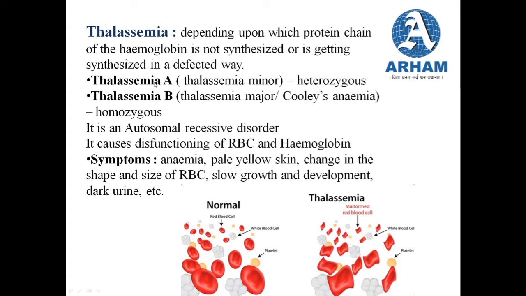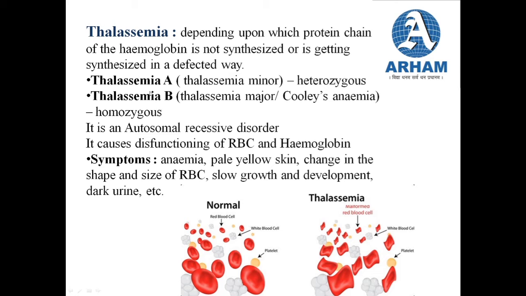So it can be either thalassemia A or thalassemia B. Thalassemia A is also known as thalassemia minor, and thalassemia B is also known as thalassemia major, or Cooley's anemia.